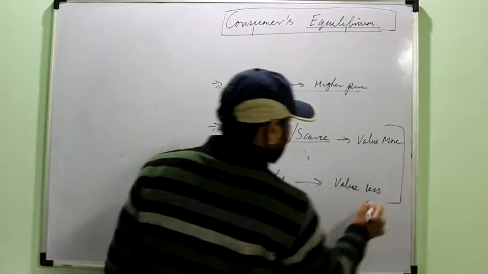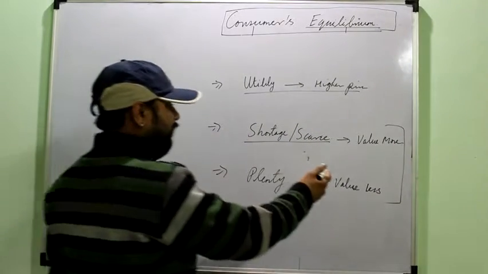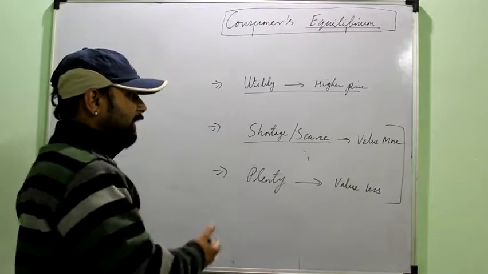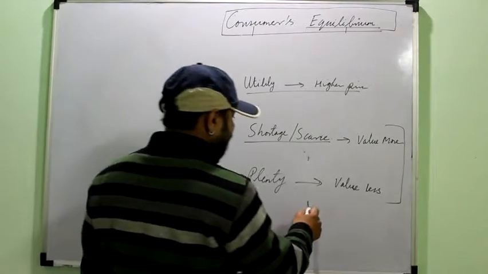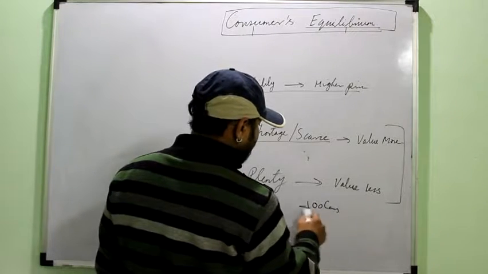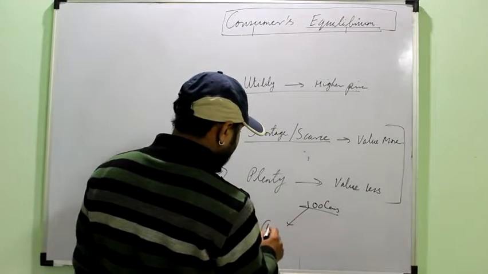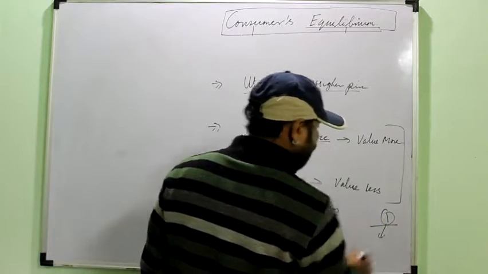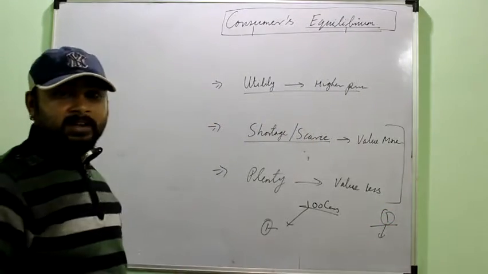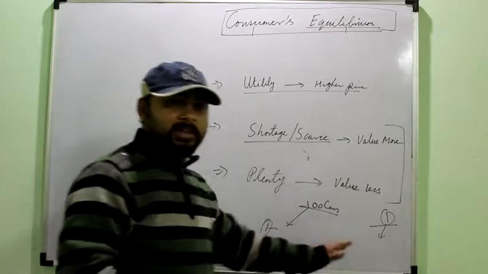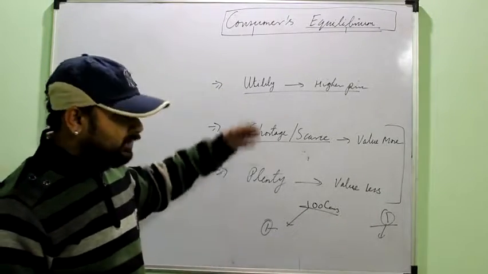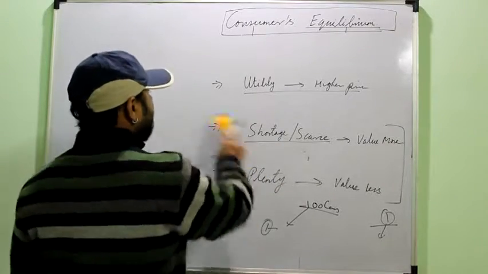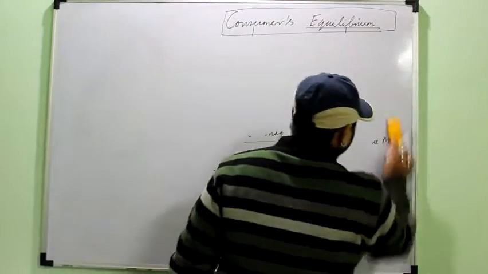This is for the particular consumer, right? If he has more of a particular good, the value in terms of importance of that particular good would be less. Like for example, a person owning 100 cars, for him the value of one particular car is very less. But a person owning one car, for him the value is higher. You can say importance, right? Maybe not the price, but we are talking about the importance of a particular good for consumption or for use. You have to remember these particular terms, only then you can understand this topic better, right?